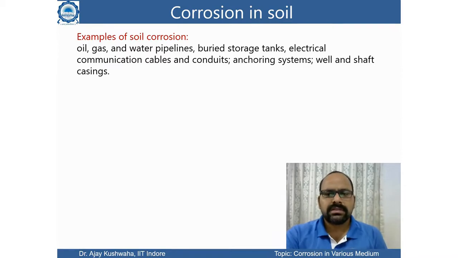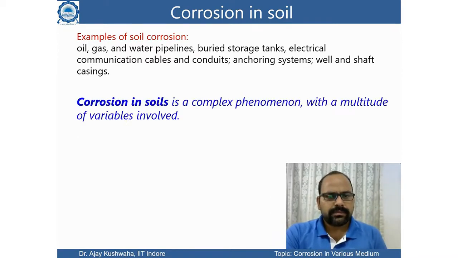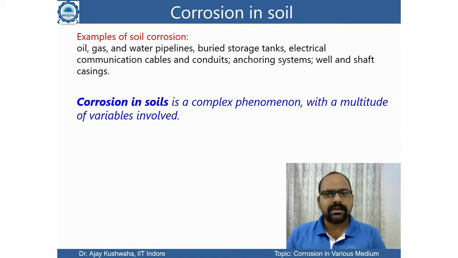All of these can be considered examples of corrosion in soil. And since soil does not have fixed aggregates and its characteristics differ, corrosion in soil is a little tricky, a complex phenomenon with multiple variables involved.